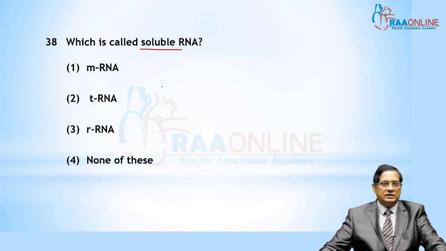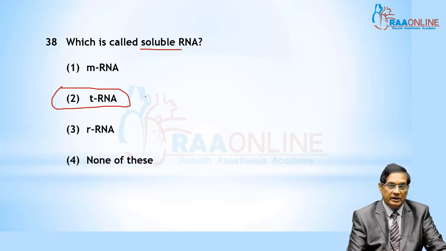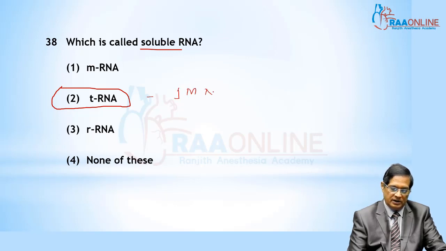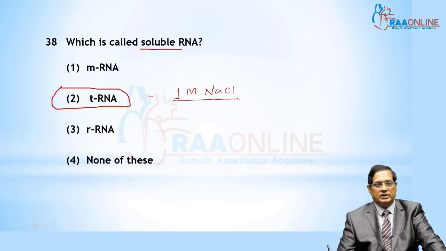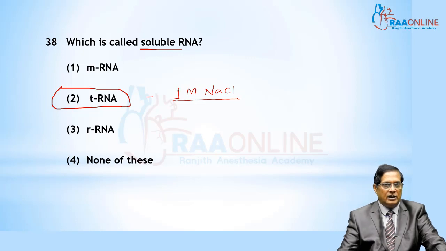Soluble RNA is another name for transfer RNA. It is soluble in 1 M NaCl solution, so it is called soluble RNA. It is also called adapter RNA, because it is an adapter for amino acids. It is also known as an adapter molecule.